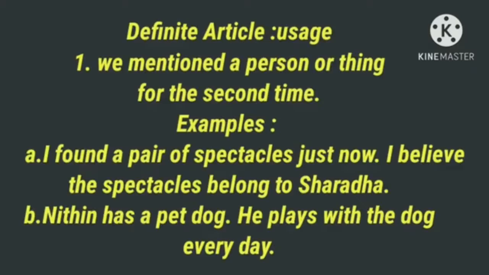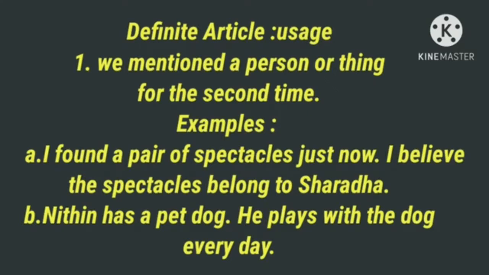Next, definite article usage. Now we are going to see the usage of definite articles. We use the first point when we mention a person or thing for the second time. Examples: I found a pair of spectacles just now.